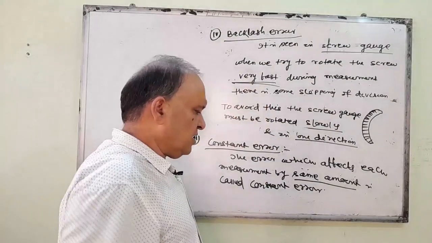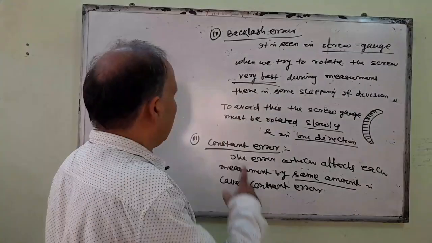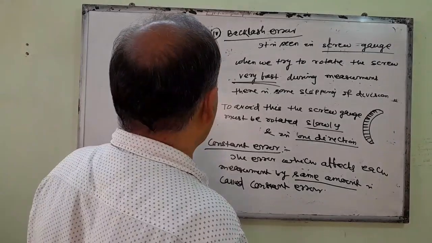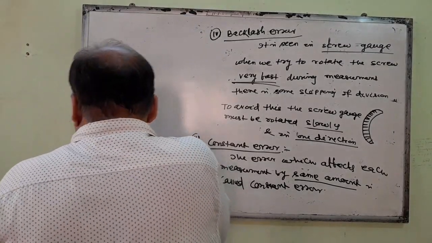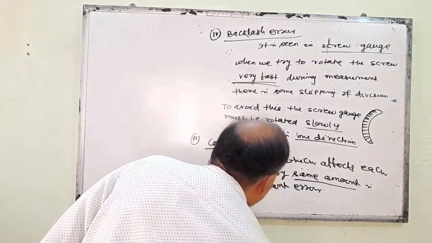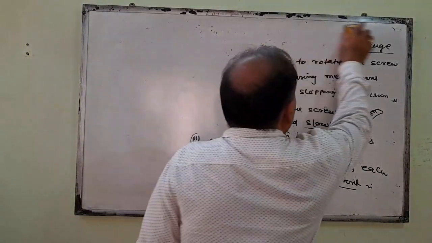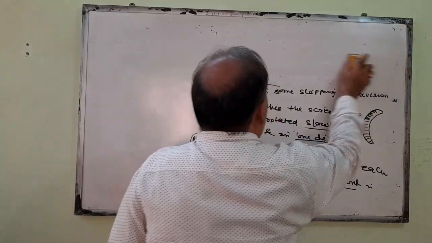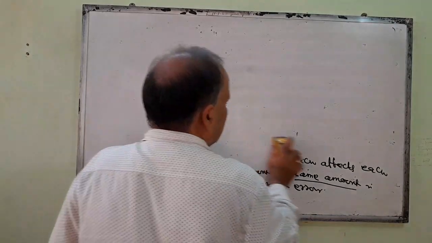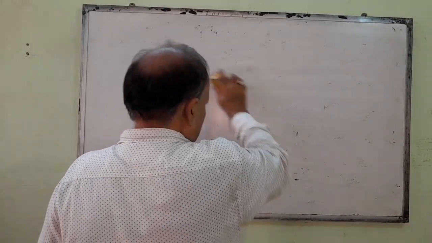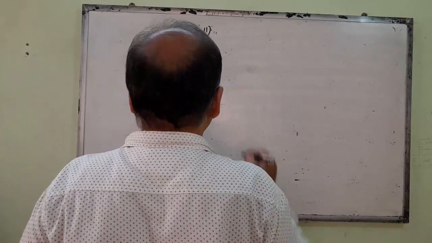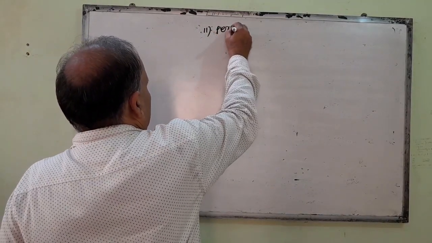So these are the instrumental errors. First one is your zero error, then is your least count error, next is your constant error, and fourth is your backlash error. These are the systematic errors. This first part is the instrumental error, and instrumental error has 4 different errors. Next systematic error is known as personal error.